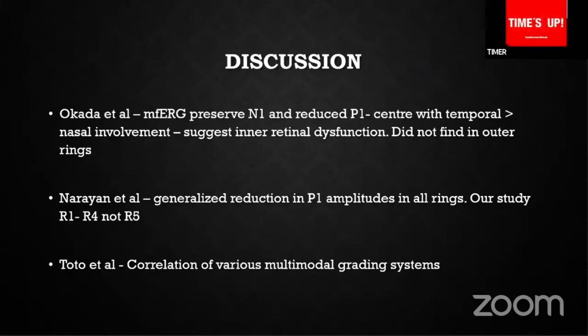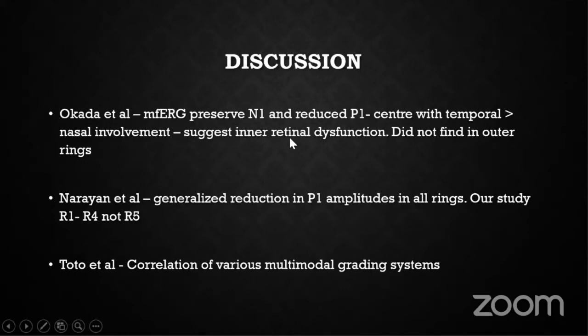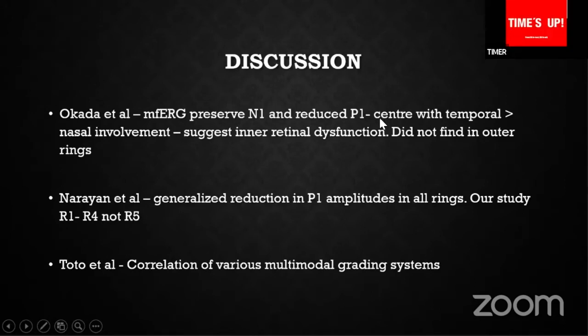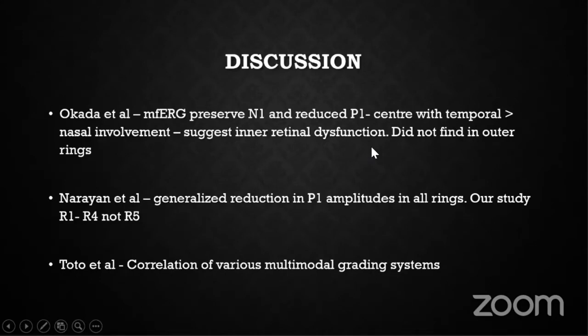So Pada et al. found that in multifocal ERG, N1 is preserved, which means the photoreceptor is not involved, and P1 amplitude is reduced, which means the bipolar cells and Mueller cells are involved. So it is an inner retinal dysfunction, and they found it more in temporal than nasal, and they did not find any changes in the outer ring, that is R5. But Narayanan et al. found an overall reduction from R1 to R5. In our study, we found reduction only till R4, not in R5.